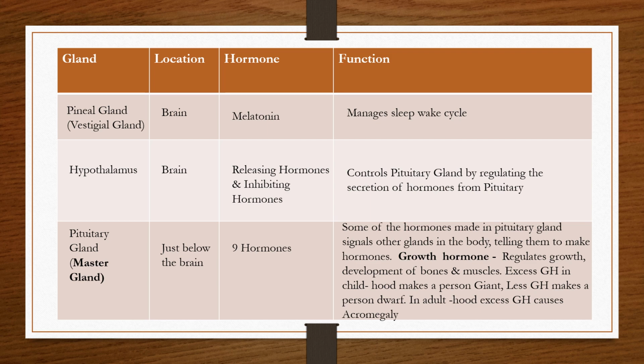produces growth hormone, which regulates the growth and development of mainly the skeletal system, the bones and the muscles. So if the growth hormone is produced in excess in childhood, it can lead to making a person a giant, whereas if the growth hormone is produced in lower quantity in childhood, it can make a person become a dwarf. In adulthood, if growth hormone is produced in excess, then it can lead to a condition known as acromegaly.